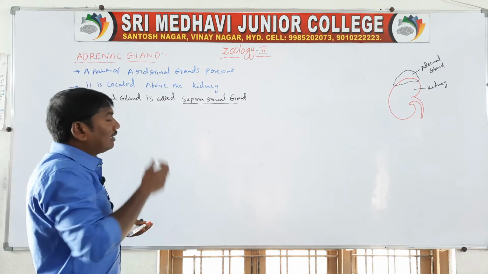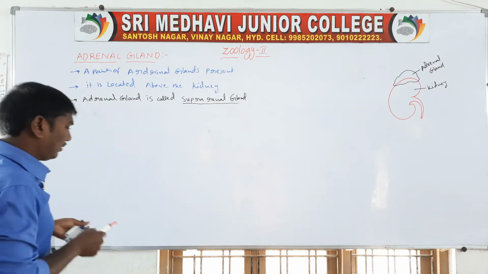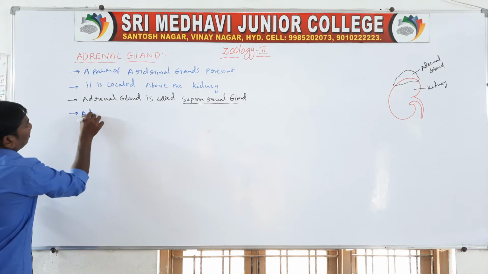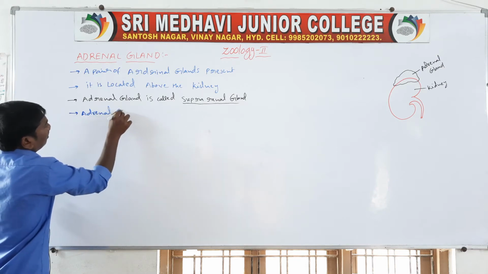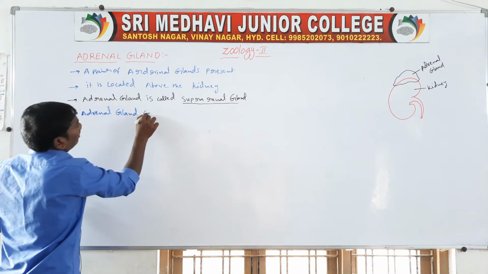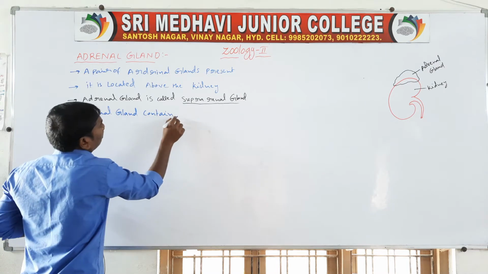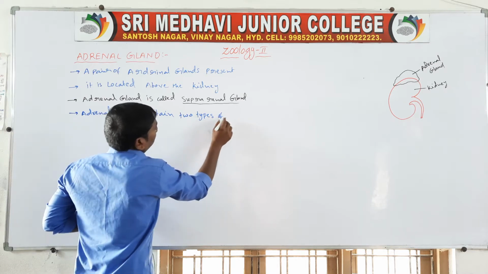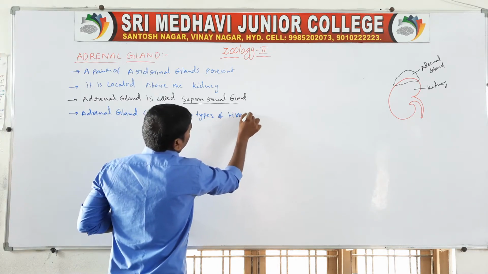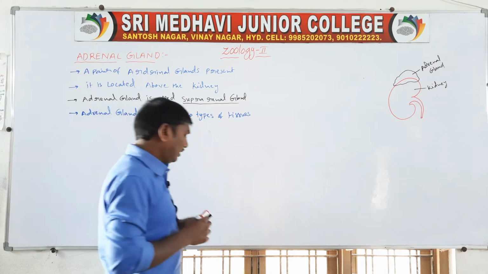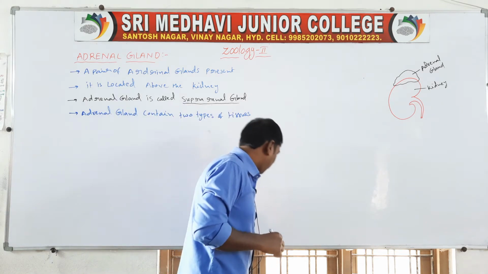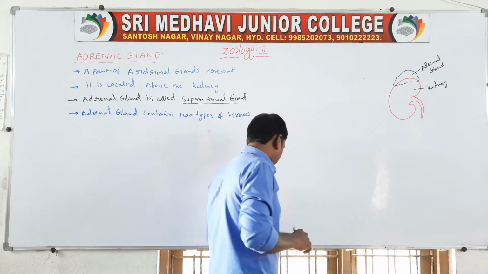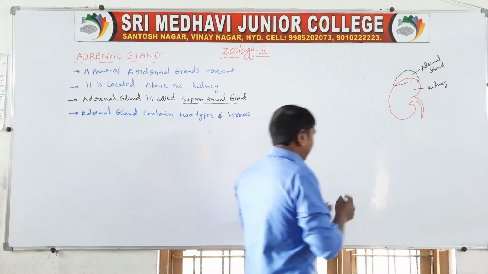The adrenal gland contains two types of tissue. See the diagram.